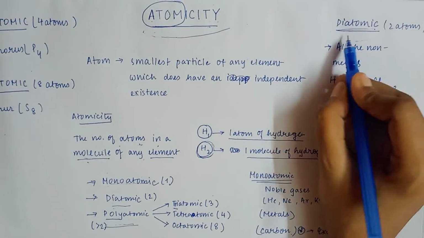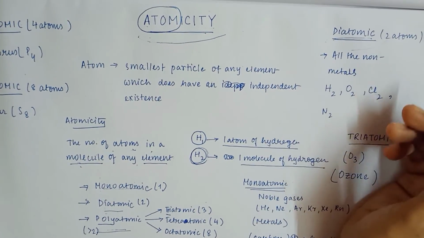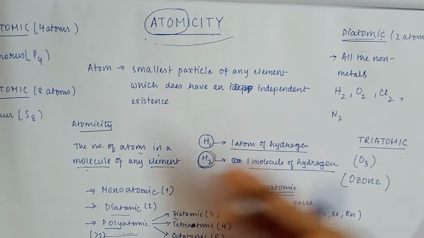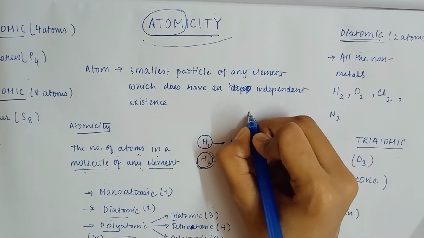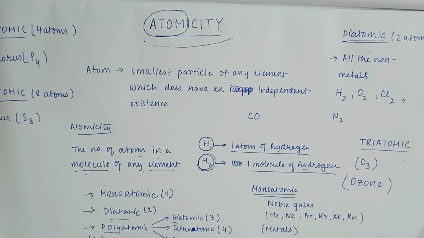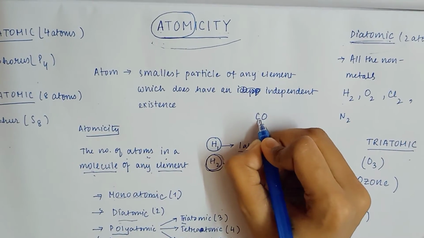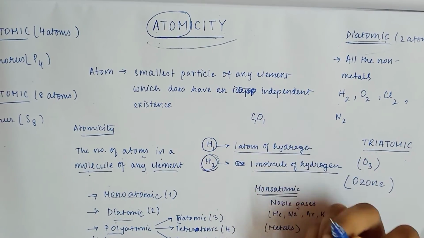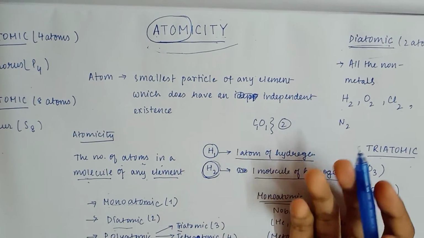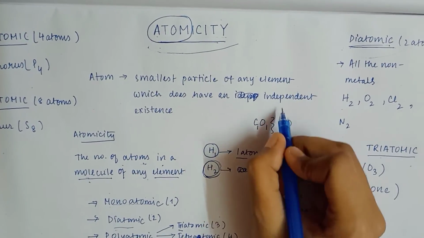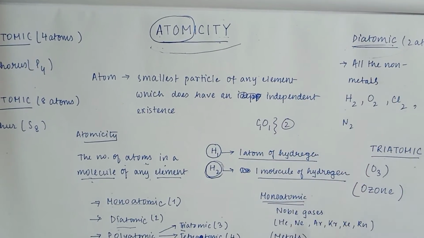Like if they have told you to give an example of a diatomic substance, you can either write H2, O2, Cl2, any of the non-metals, or you can also write any compound, like see here, CO. CO is carbon monoxide. It has one atom of carbon and one atom of oxygen. That means 2 atoms only.